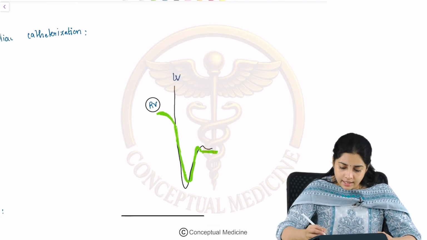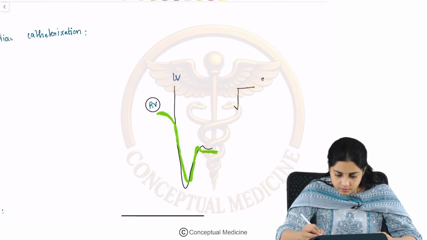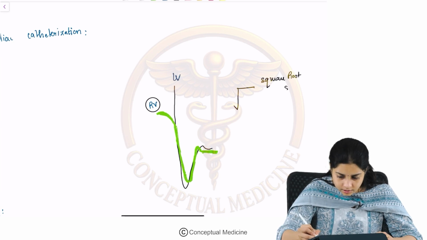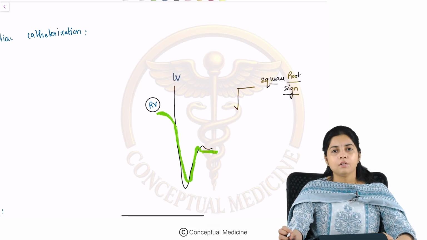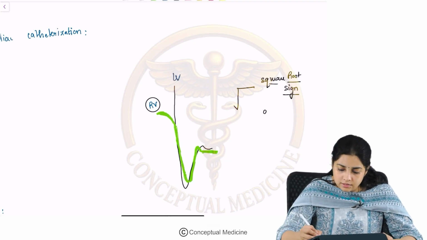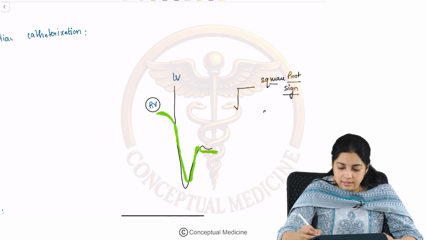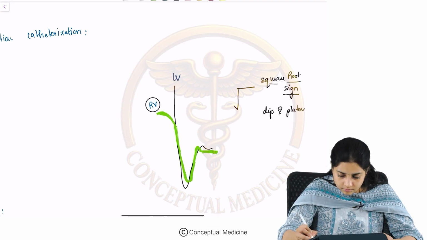Now, what is the sign that is seen here? This is looking like the square root sign. This is what we call the square root sign, or the other name is the dip and plateau sign.